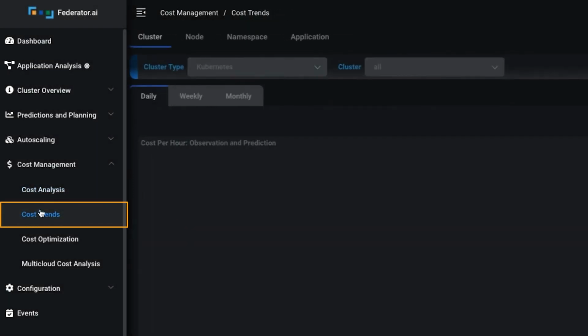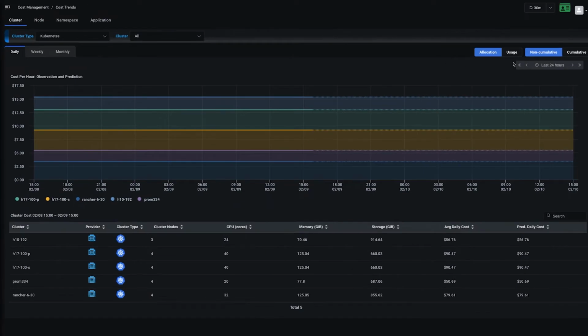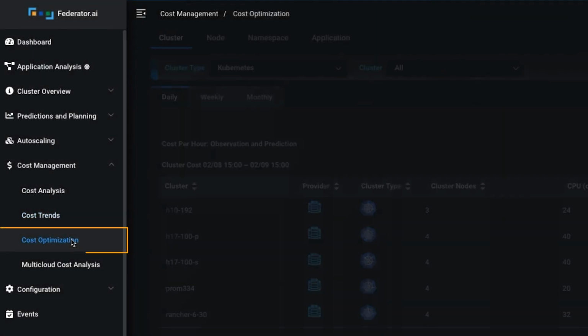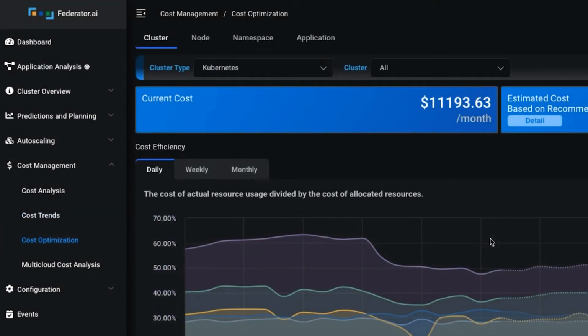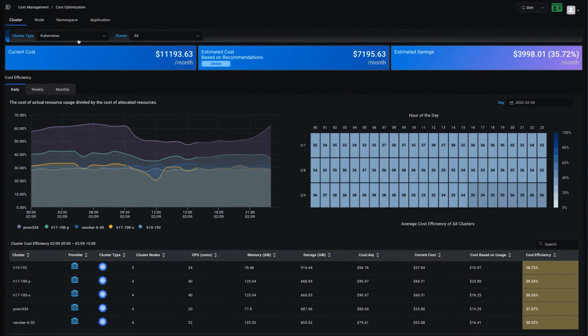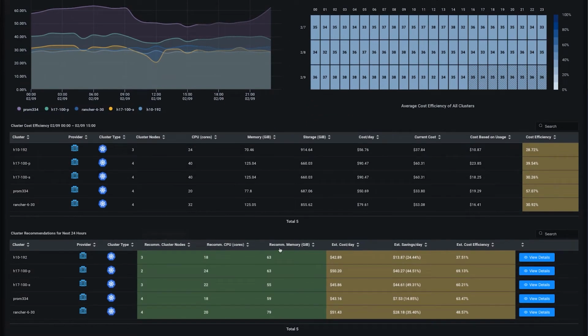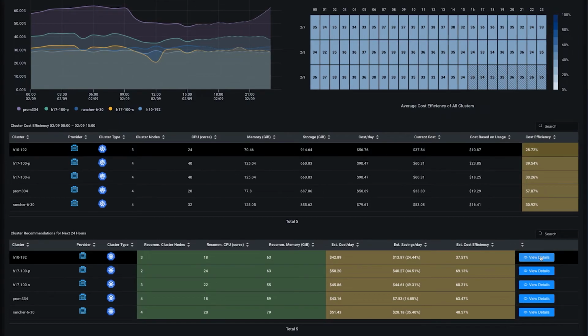Using AI technology to analyze and predict cloud and application workloads, Federator.ai shows more accurate cost trends at different granularity and gives the most cost-efficient resource recommendations. An administrator can see the side-by-side comparison of existing resource allocation and recommended resource allocation, and the potential savings from the recommendation.